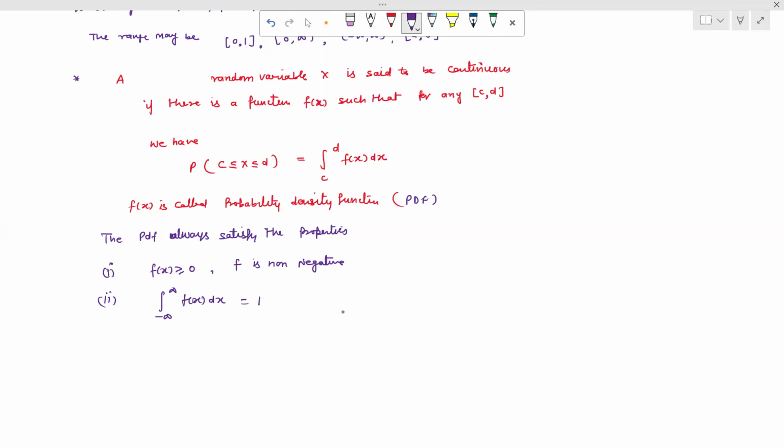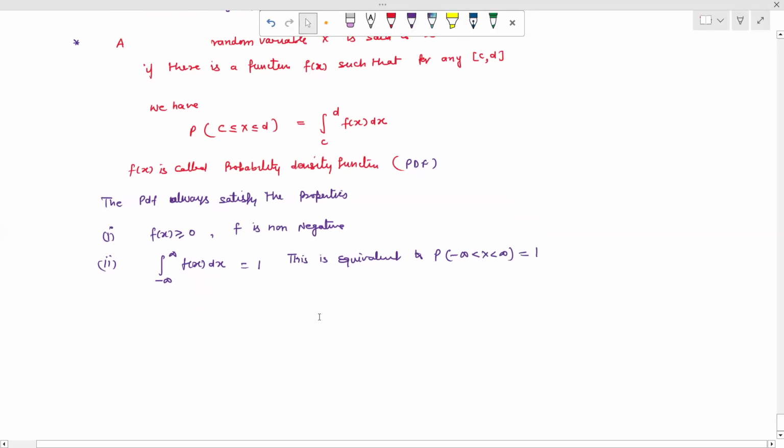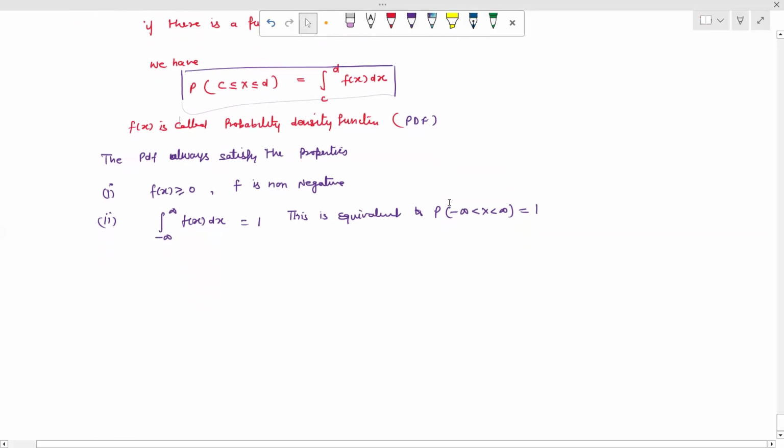That means the total probability is equal to 1. So for a continuous random variable, we use the integral instead of the summation. And when we evaluate this integral from c to d of f(x) dx, the function f(x) is given.